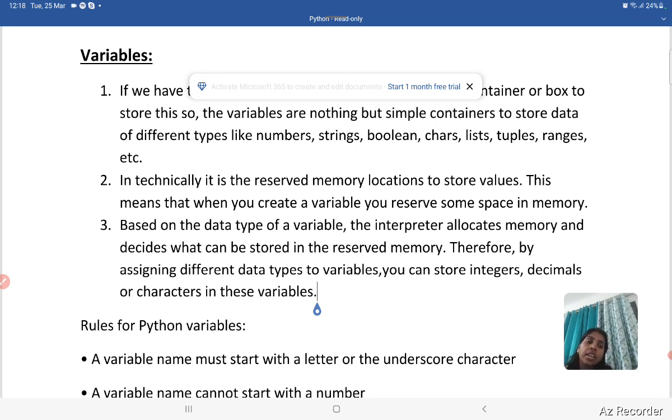So here I will say that the lunchbox is the container because it holds the food. So like the lunchbox, here we can use a variable. Variable means it is also a container which holds some value. So a variable is similar to a lunchbox because the lunchbox also contains food, and a variable also is a container which stores the value.